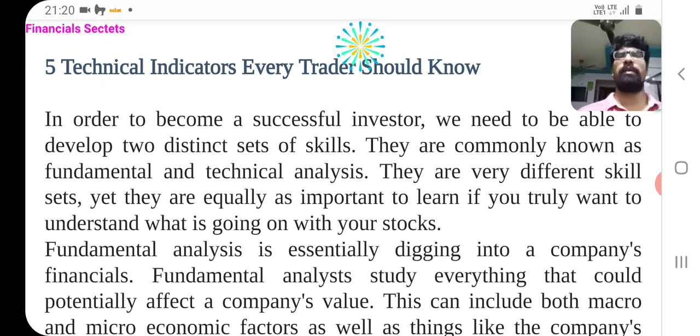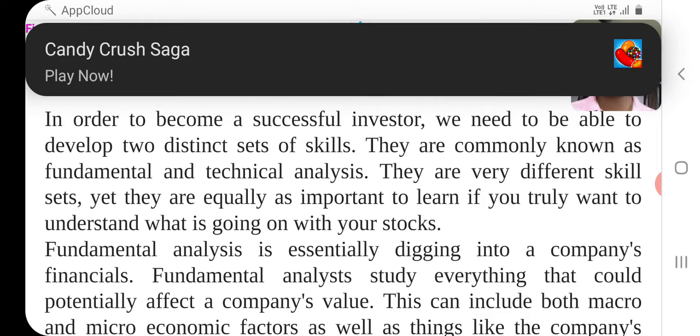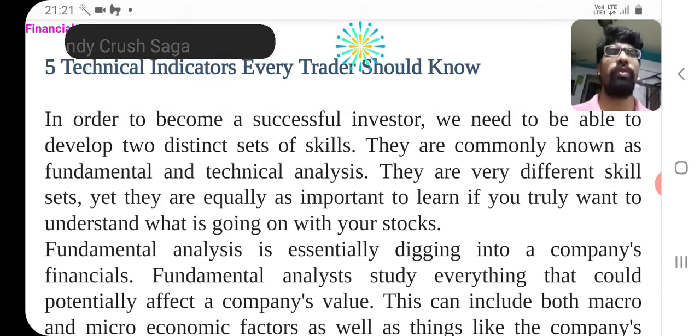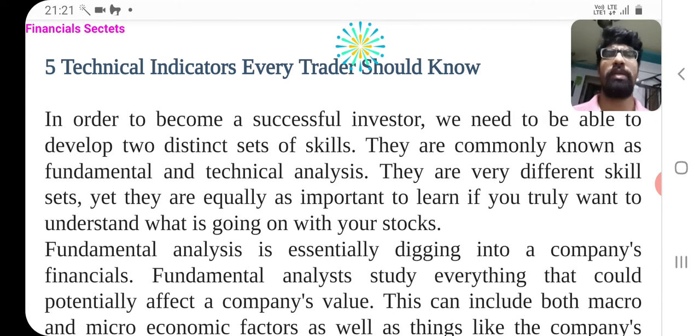Today we will see 5 technical indicators every trader should know. In order to become a successful investor, you need to be able to develop two distinct sets of skills. They are commonly known as fundamental and technical analysis. They are very different skill sets, yet they are equally as important to learn if you truly want to understand what is going on with your stocks.